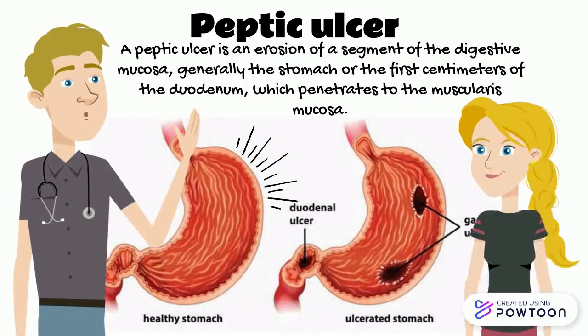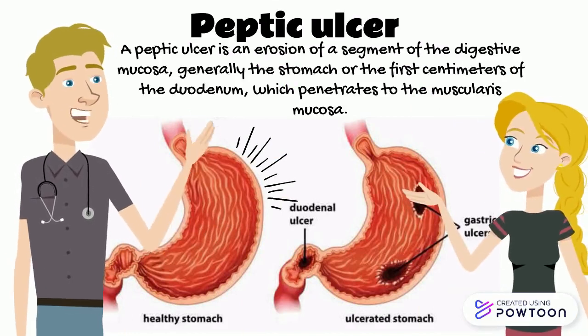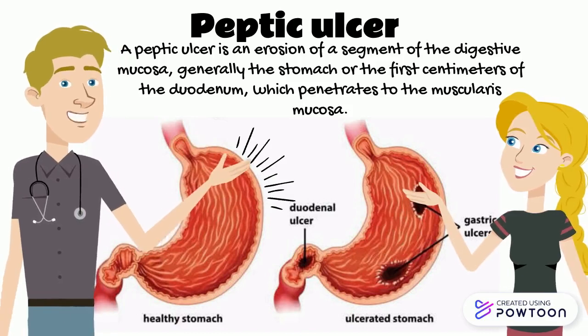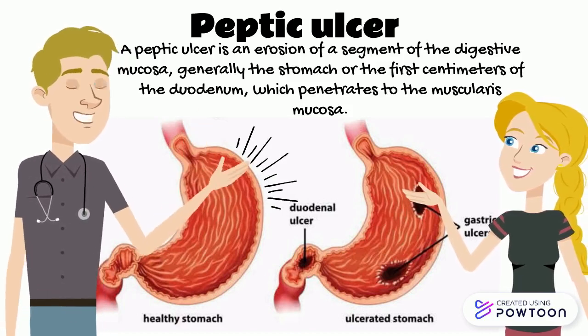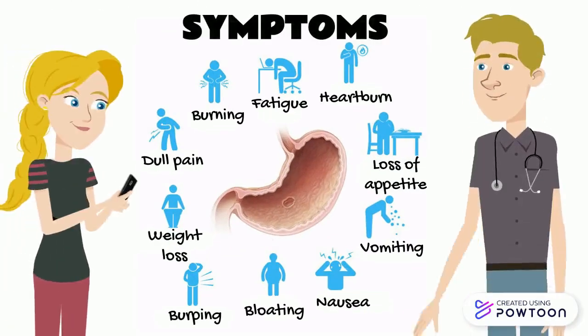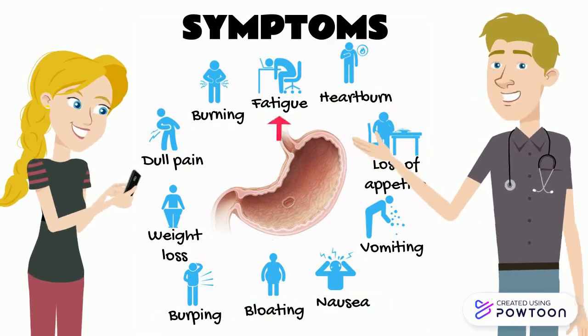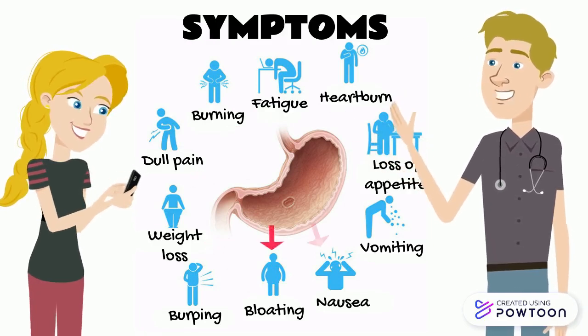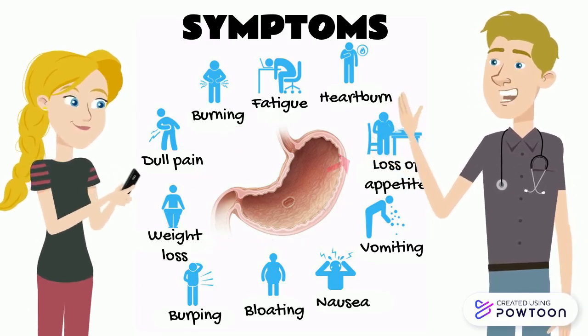A peptic ulcer is an erosion of a segment of the digestive mucosa, generally the stomach, gastric ulcer, or the first centimeters of the duodenum, duodenal ulcer, which penetrates to the muscularis mucosa. The signs and symptoms are fatigue, heartburn, burning, dull pain, weight loss, burping, bloating, nausea, vomiting, loss of appetite.